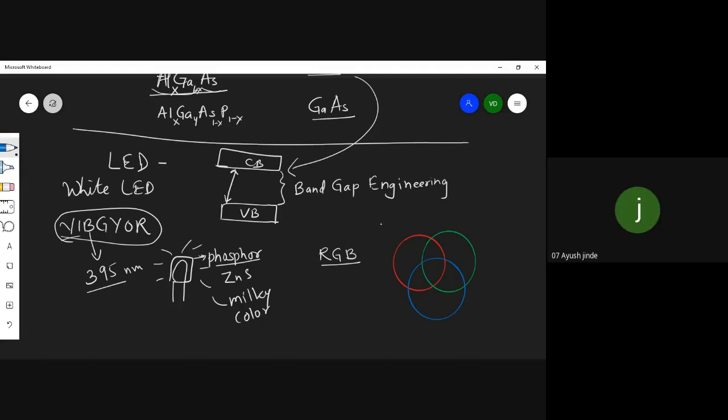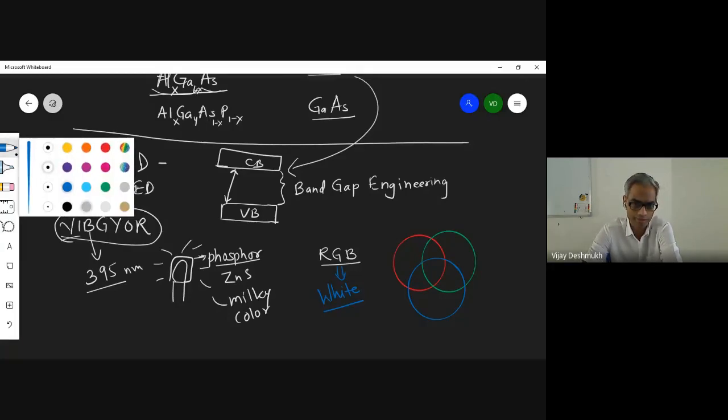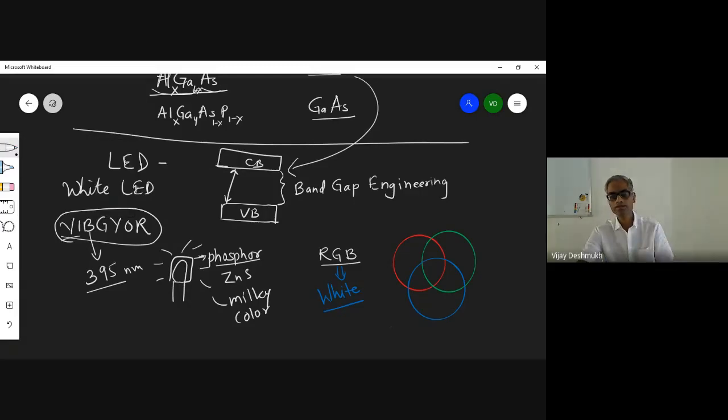Yes, no. Yes. And then you have different colors depending upon how much red and green you are combining, or how much red and blue, and so on. So when you have, for example, an equal amount of these, or some percentage of these, it gives out the white color. So there are two types of white LEDs. One is RGB and the other is this blue converted into white. For high power, we normally use the blue converted to white. That is how we get the white light.